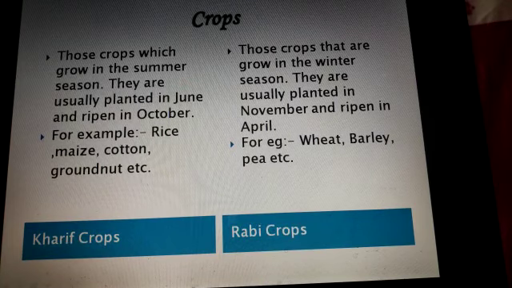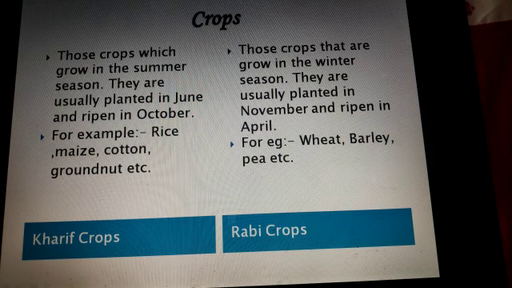Farmers grow and cultivate a wide variety of plants for food. Those plants are grown on a large scale. Plants grown on a large scale for food, clothing, etc. are called crops. For example, rice, wheat, maize, pulses, fruits and vegetables.